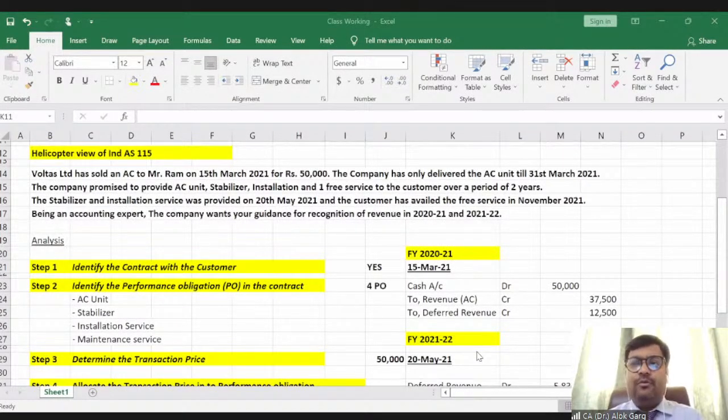Jay has a very good question. Jay is asking, sir, what if the customer does not avail maintenance services? This is a very normal scenario, right? Generally, we forget to take maintenance services. So if we do not avail the maintenance service, what will happen? In that case, the dealer has to wait till the expiry of the term.